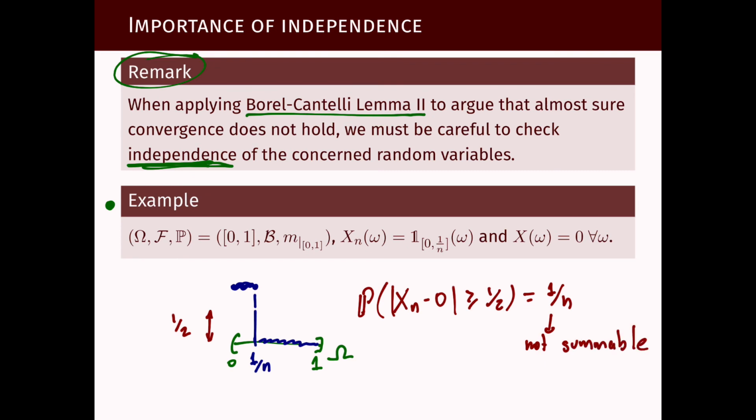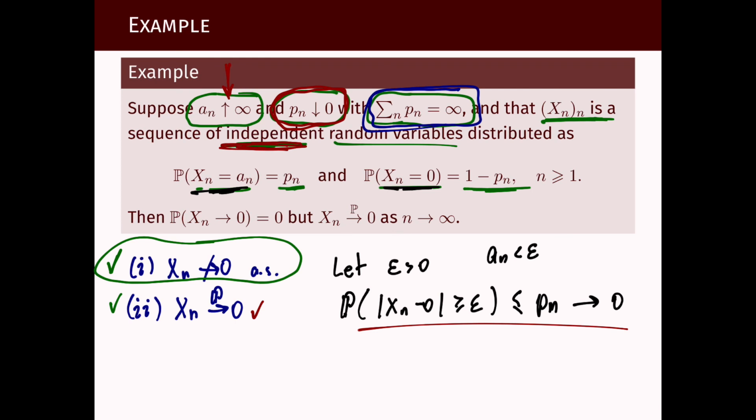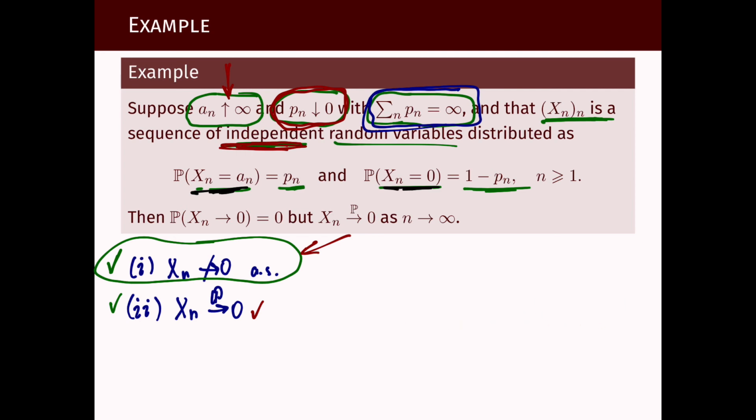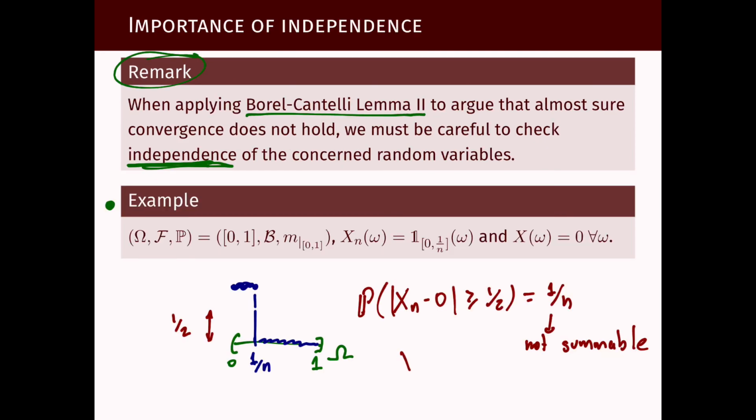If we do the same reasoning that we did in the previous example, we would conclude that Xn will be larger than 1/2 infinitely often with probability 1. And then from there, we would conclude that Xn does not converge to 0 almost surely.